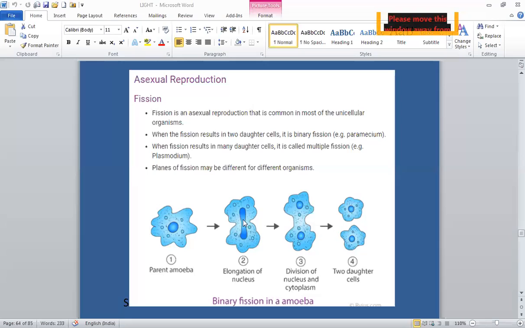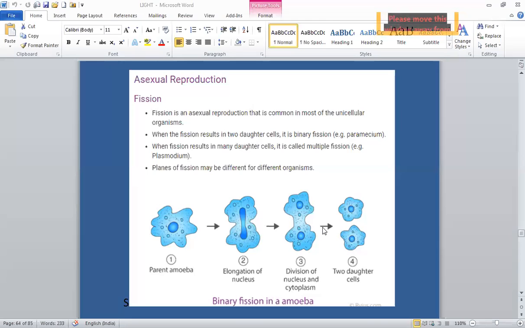You can see the nuclear matter is elongating, which is followed by a constriction in the cytoplasm, and ultimately it forms two daughter nuclei. The parent nucleus disappears. First, the nucleus elongates, then a constriction appears in the cytoplasm, and it simply divides into two.